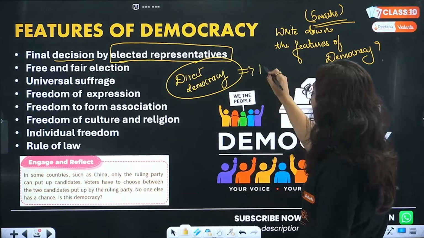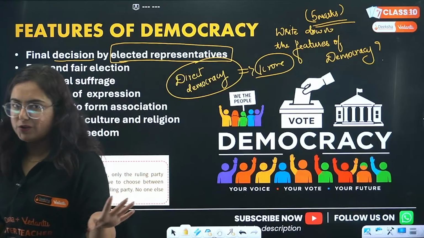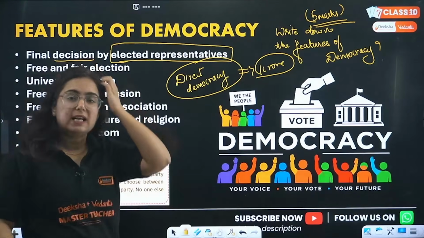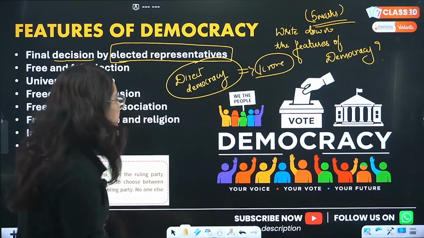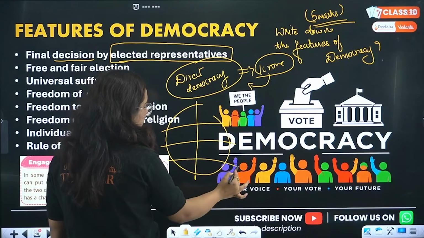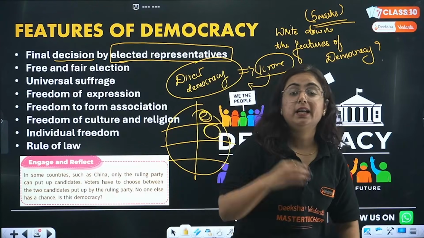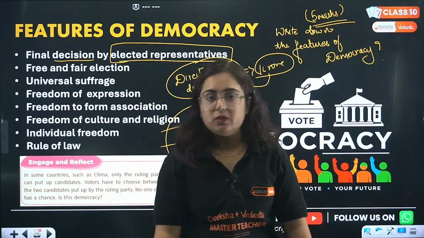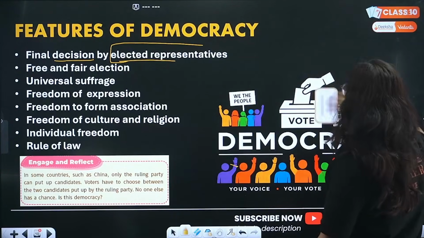Say there is 1 crore population in a country. We can't imagine that because this system cannot exist in India anyway. So let's consider that there is 1 crore people in a country, and the country is so large that the decision can be taken by the people. A large country is divided into certain states where a small population lives, so that the small population takes part directly in decision making. That means they themselves form the government, right? But this can only be possible when the area is small or the country's population is small.